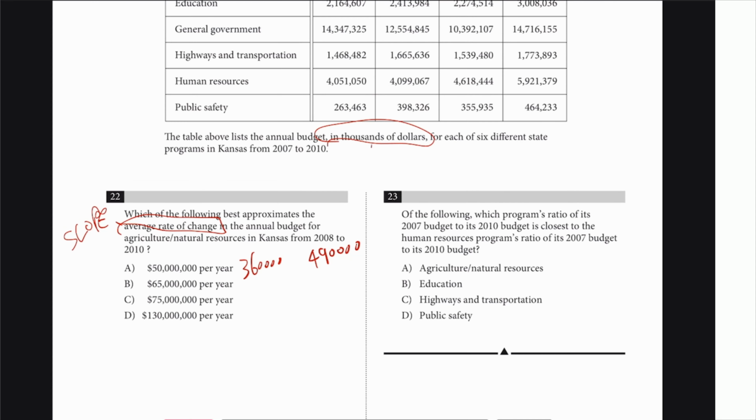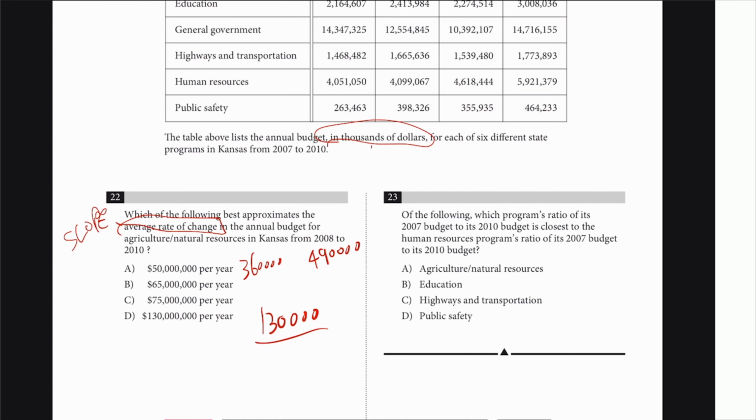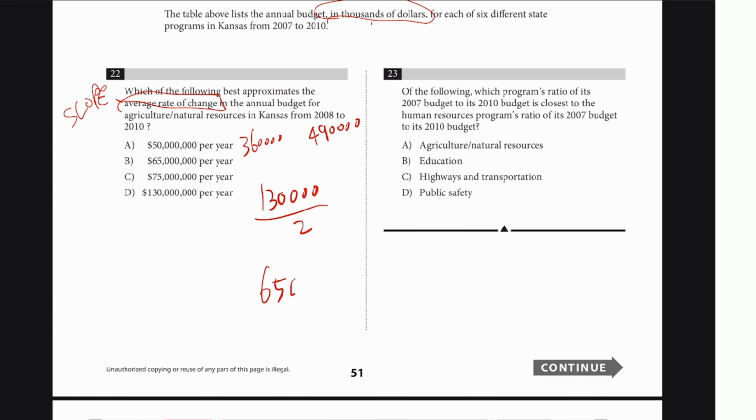So the increase was 330,000, but that happened over 2 years. So divide that by 2, and that was 65000. But that is in thousands, so you put those extra zeros in there. So it's got to be something like this, which is answer choice B.